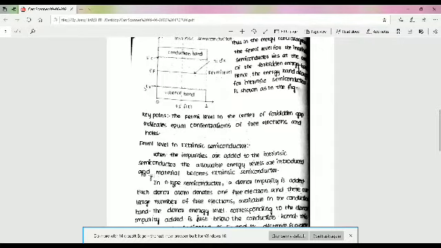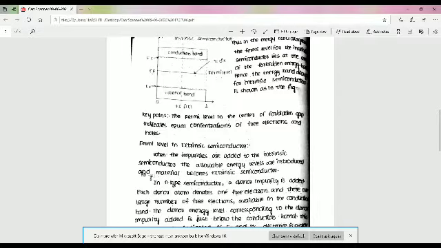EV is the energy level in the valence band. EF is the Fermi energy level. This is at T equal to 0 degree Kelvin, absolute zero. This is the energy band diagram for the intrinsic semiconductor.